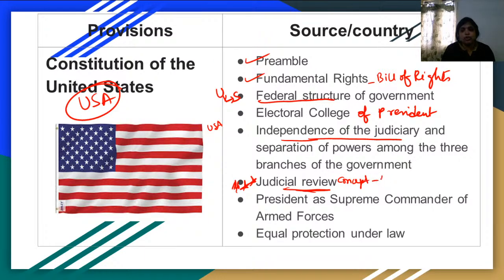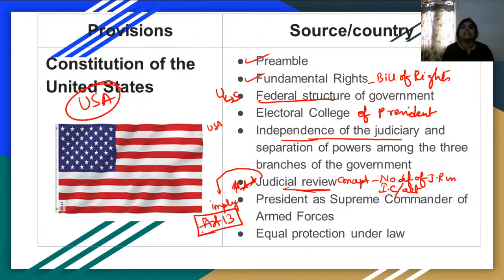Here, let me tell you, there is no definition of judicial review in Indian Constitution, or you don't have any article related to judicial review. However, we just imply the meaning of judicial review under Article 13. Whatever is being mentioned under Article 13, we imply it as judicial review. But in the Indian Constitution, you don't have any such definition for judicial review.